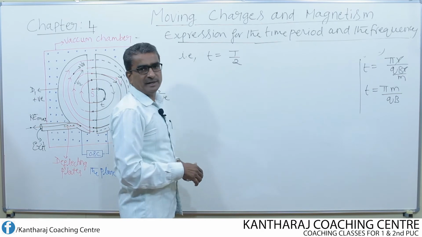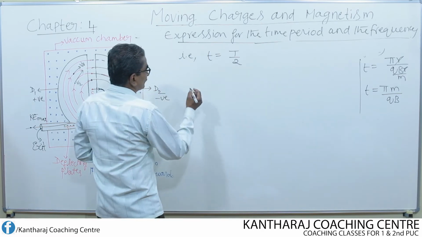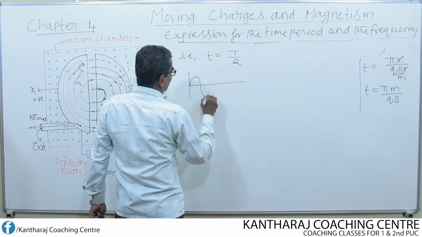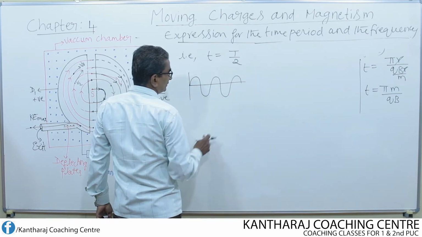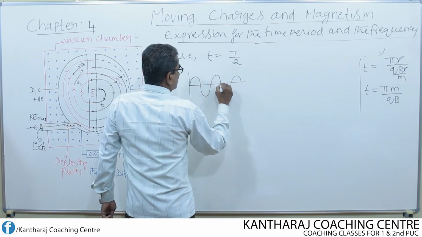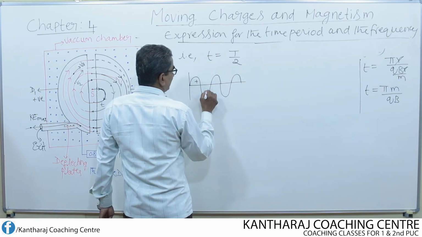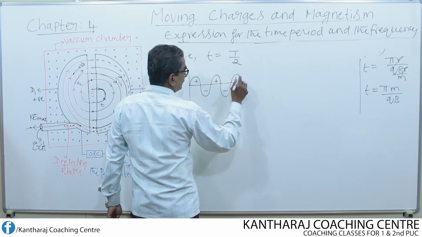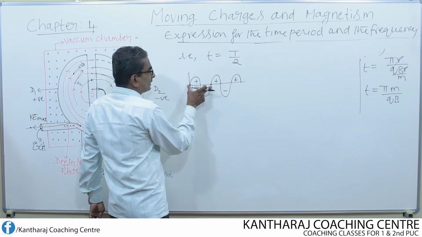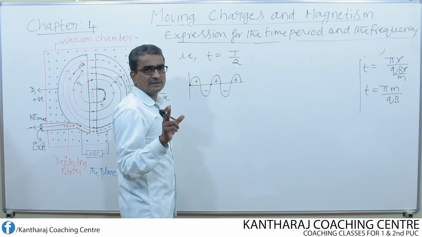Let us explain a little bit at this stage. Suppose I consider this as the AC cycle: positive half cycle, negative, positive, negative, positive, and so on. So this forms one complete cycle, positive half cycle and negative half cycle together known as one cycle.